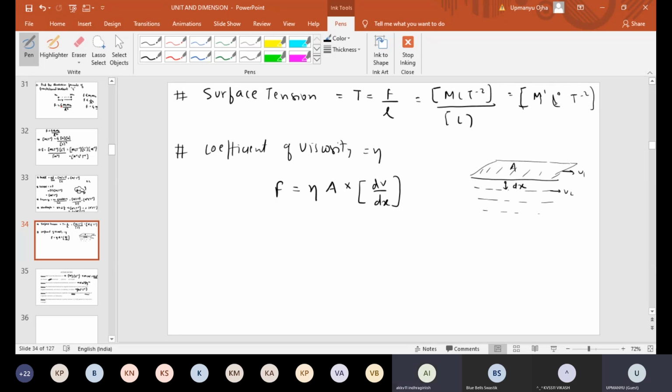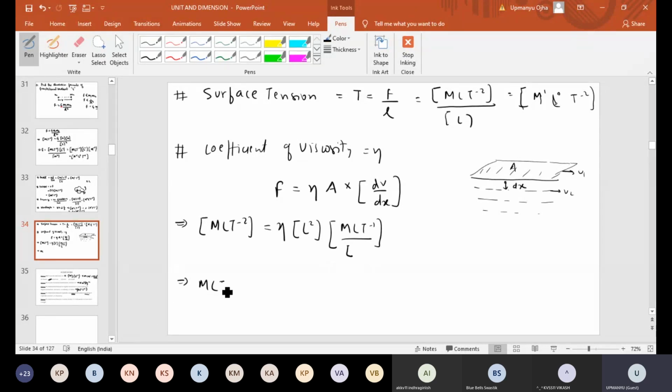M1 L minus 1 T minus 1. Very good. So what is the viscous force? The force dimension formula remains the same, that is M L T minus 2, equal to eta. Area is L square. V is the velocity, so the velocity dimension formula would be what? M L T minus 1. dx is the length or distance between the two layers, that is L.